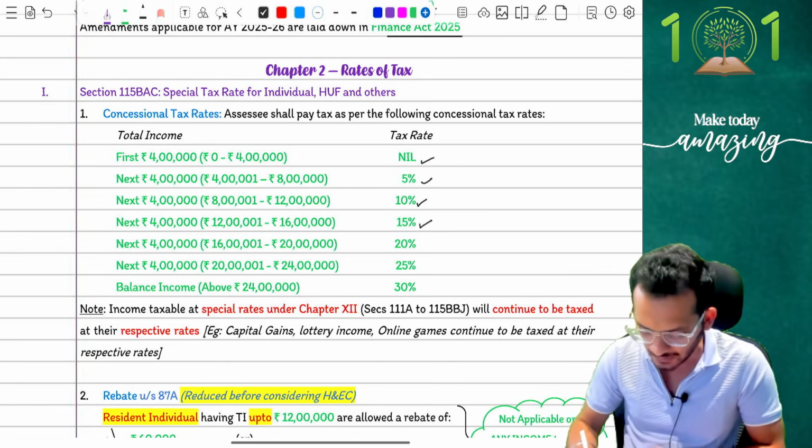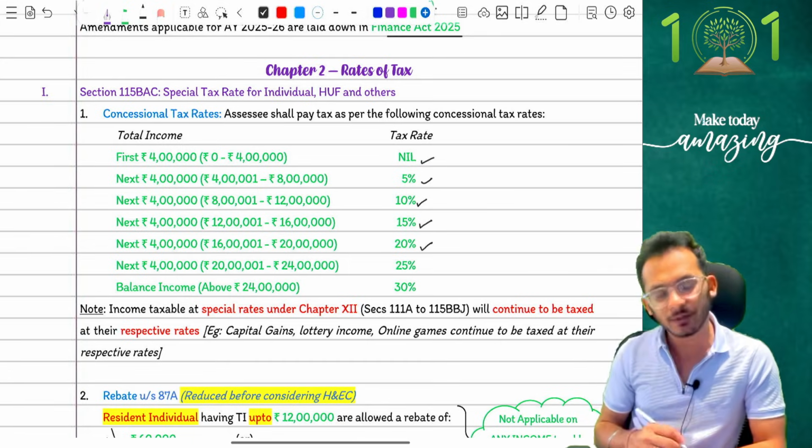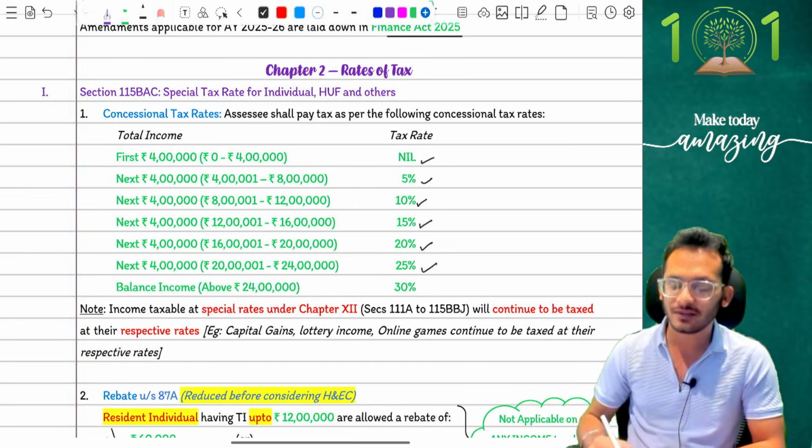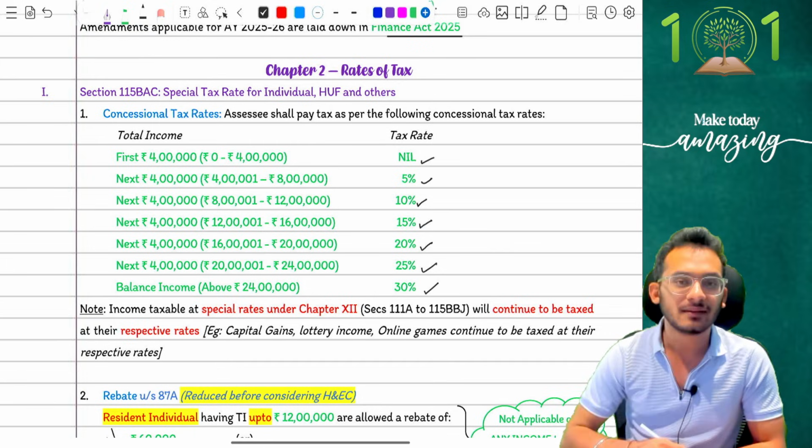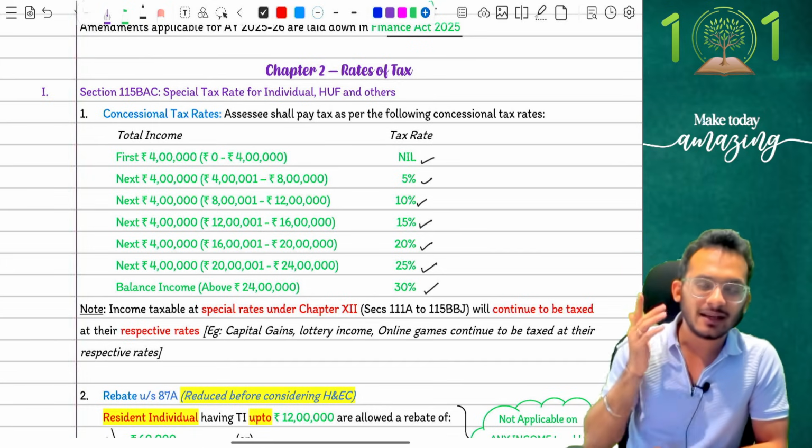12 to 16 is 15%. 16 to 20 is 20%. 20 to 24 is 25%. And everything after 24 is 30%. Very simple. Can you repeat it after me, people?